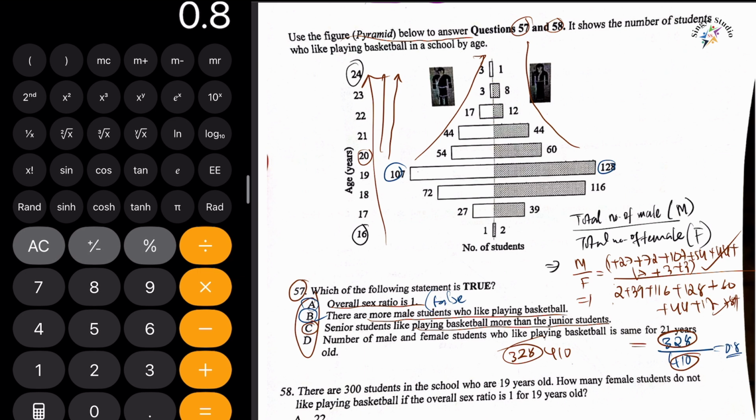And option D says the number of male and female students who like playing basketball is the same for 21 years old. If you look carefully, the answer is obvious. At age 21 we have male students, 44, and female students, 44. So we can see that both male and female students are equal for age 21. So option D is correct. So our answer is option D. This is the correct answer.